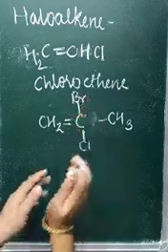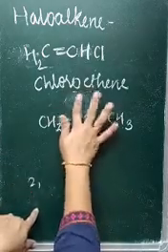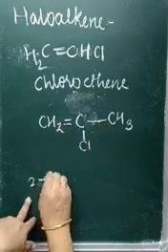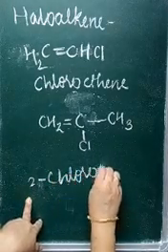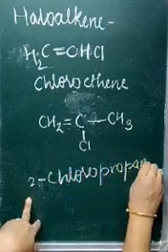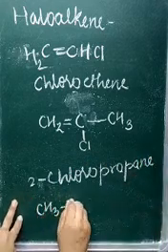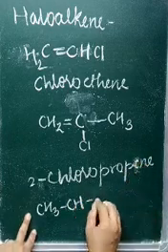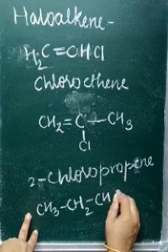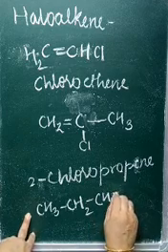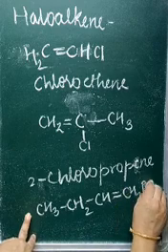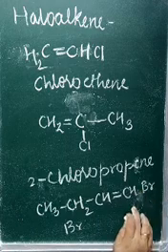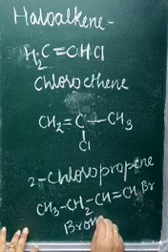Let us see. It has 5 bonds. So now it is 2-chloropropene, CH3, propene, CH3CH2CH double bond CH2Br, bromobutene, CHBr, bromobutene.